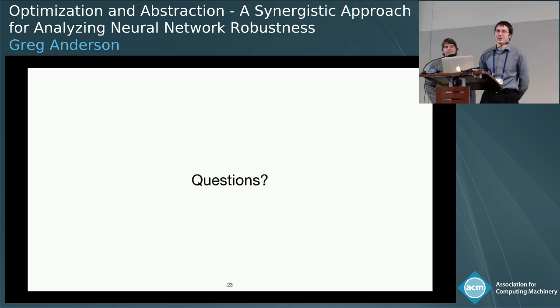So yeah, the question is about generalizing to other kinds of properties besides local robustness. I would say that at least for now, it's very unclear what other kinds of properties we should care about. I don't know if you have any specific properties in mind. Perhaps the kinds that Reluplex was able to express and handle. So Reluplex's properties are sort of custom tailored to their domain, correct? I haven't looked into it. I think it should be possible because what we're doing basically is some abstraction refinement with some fancy learning on top. So I think it should be possible.